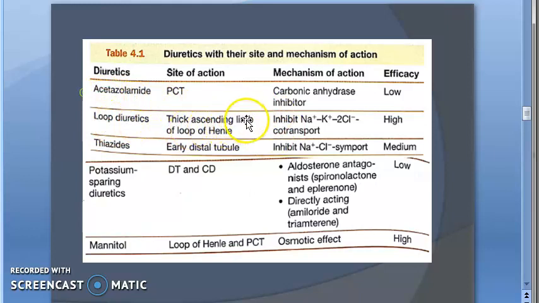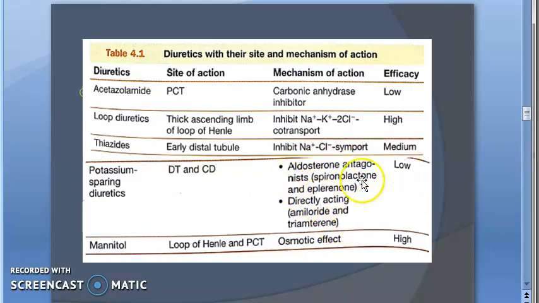Loop diuretics act on the ascending limb of the loop of Henle; they inhibit the sodium, potassium, chloride co-transport. We know that. They are highly effective, for example furosemide. Thiazides work in the early distal convoluted tubule; they inhibit the sodium chloride symport. This also we know. Then potassium sparing diuretics act on the collecting duct; they are aldosterone antagonists.